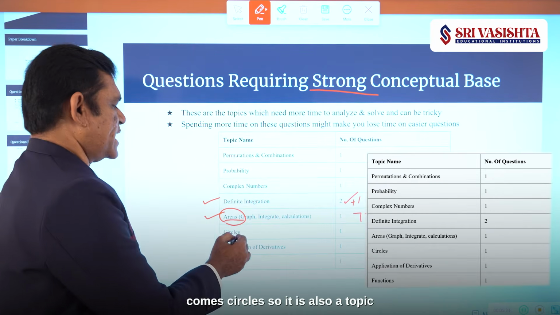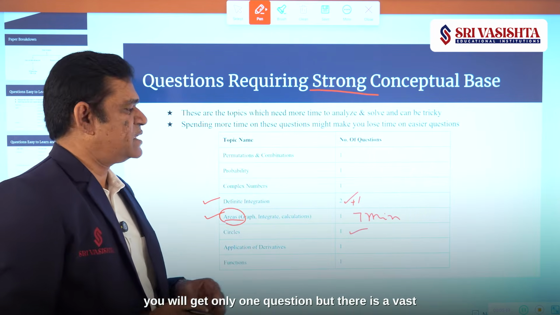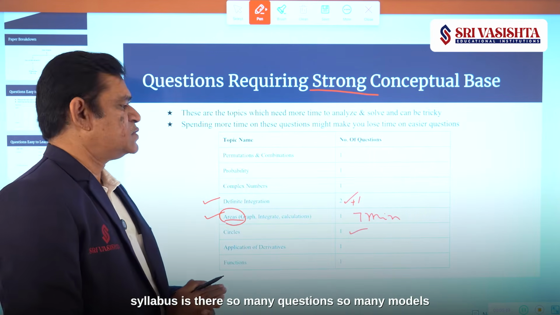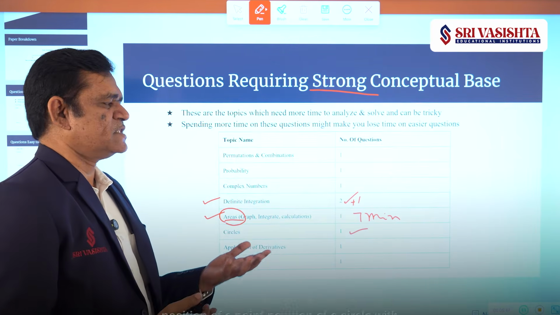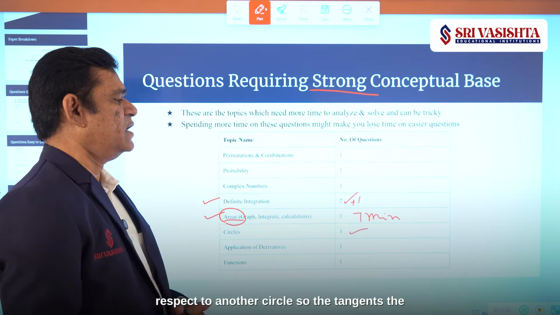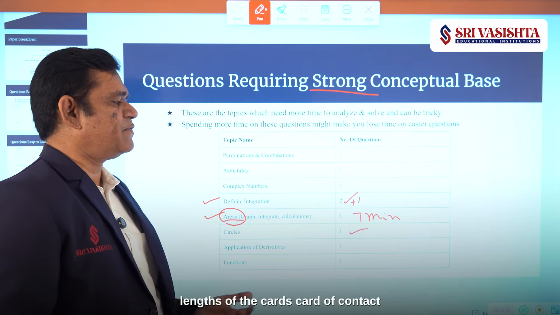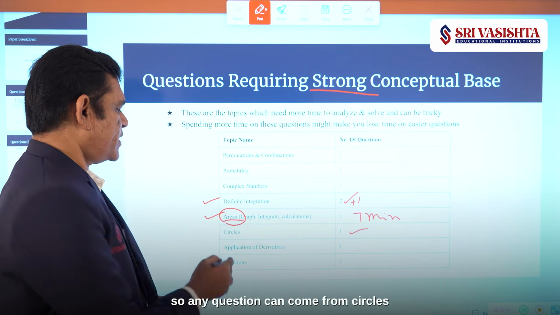Next comes circles. You will get only one question, but there is a vast syllabus. So many models are there, as you know: position of a point, position of a circle with respect to another circle, the tangents, the lengths of the chords, chord of contact. So any question can come from circles.